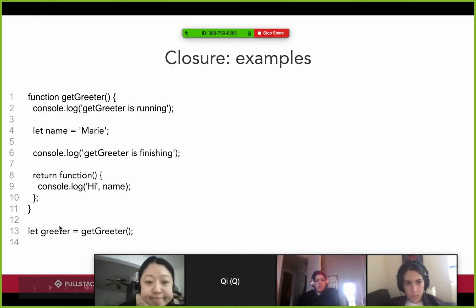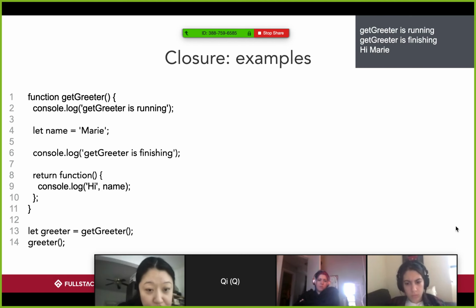So what is greeter going to be? What does getGreeter return? Boom, this function right here. So greeter is this function. When we invoke getGreeter, we say "getGreeter is running," "getGreeter is finishing," and these two lines up here are coming from line 13. Then when we run line 14, we see "hi Mary" because name was defined up here.